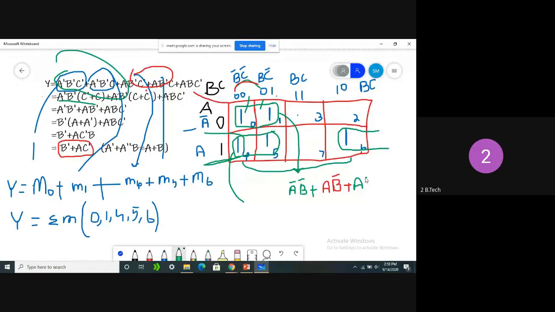C bar. Clear, all of you? C bar. Yes, sir. Still we can simplify this equation. How we can simplify this equation? By taking B bar common. After separating B bar, what are we left with? A plus A bar. Clear? A plus A bar.